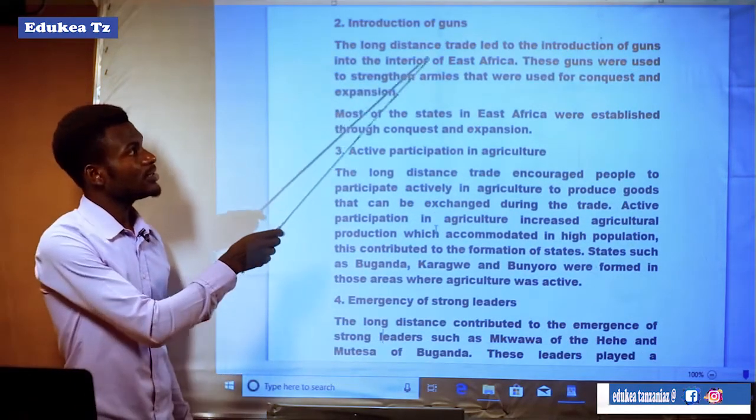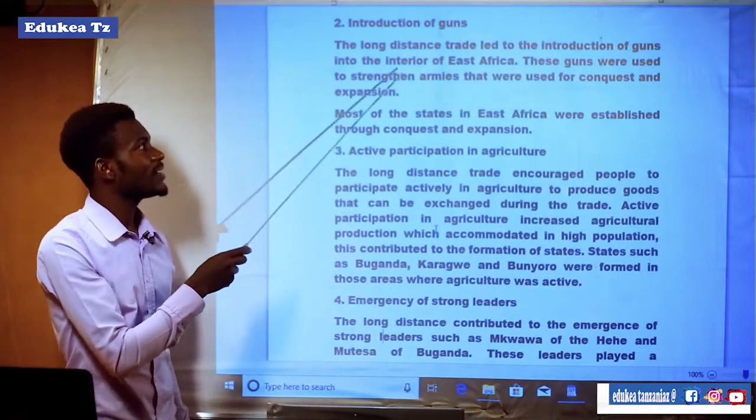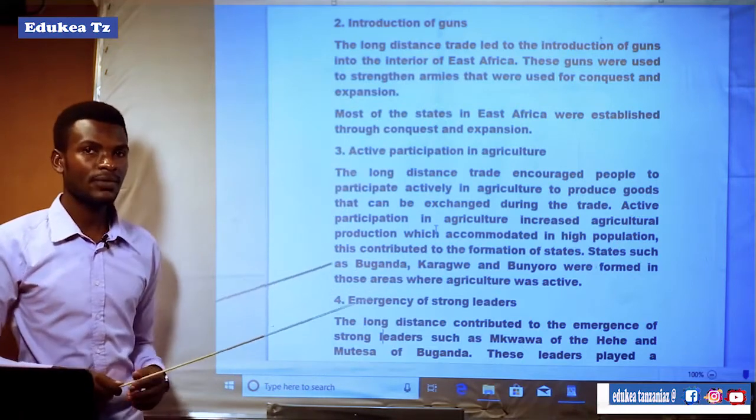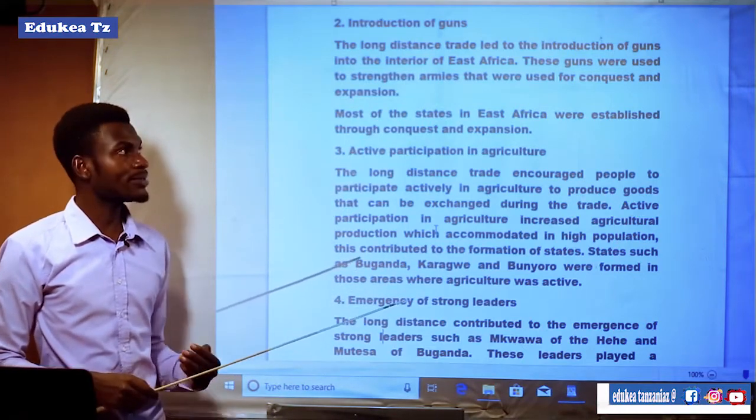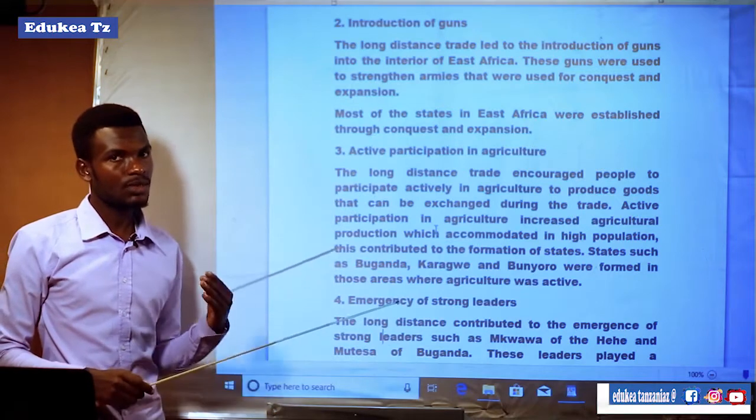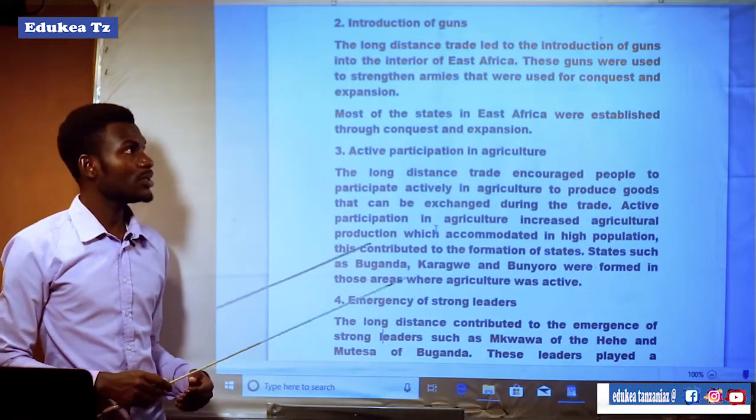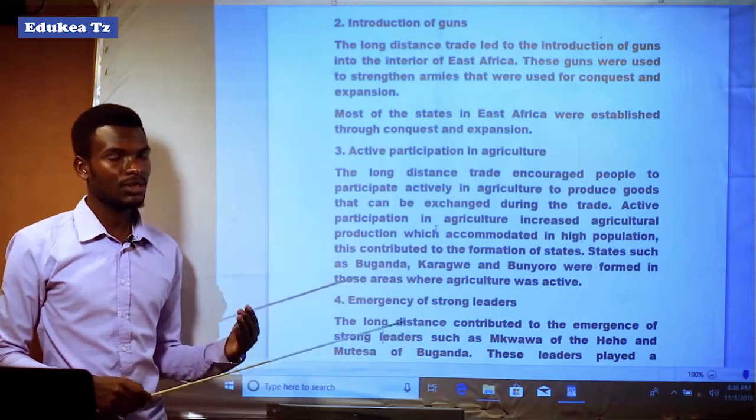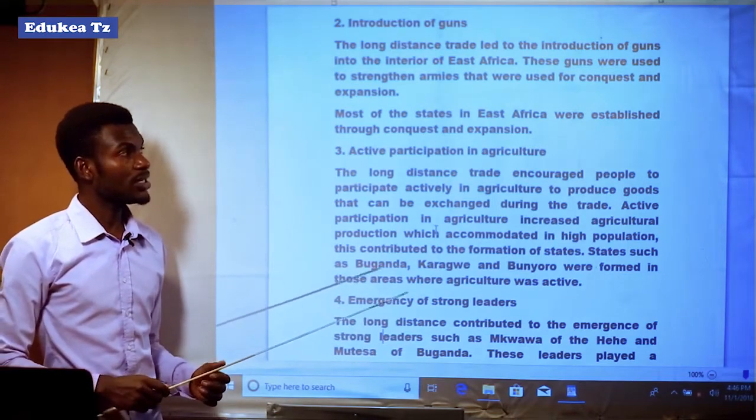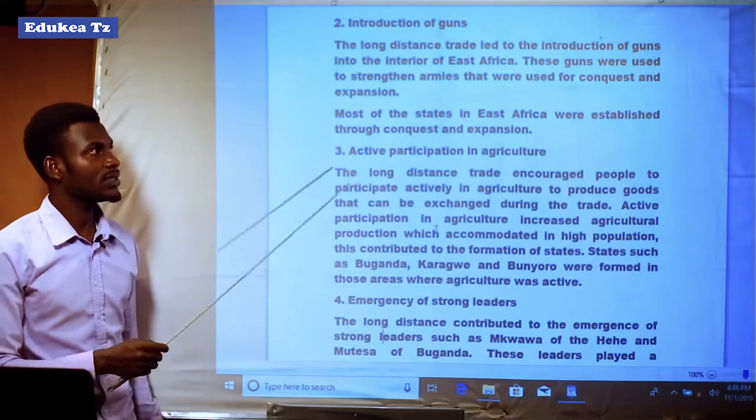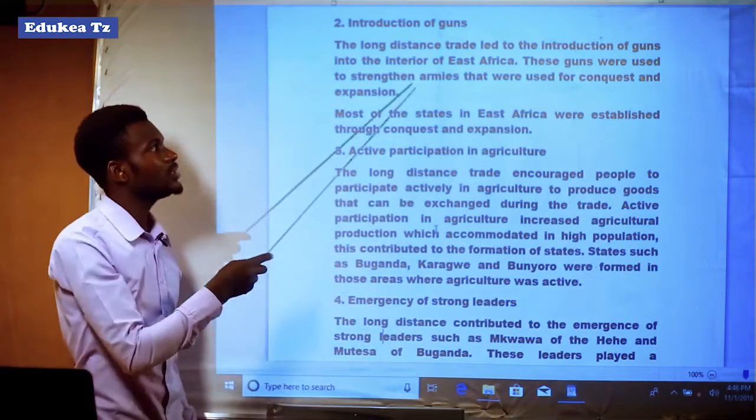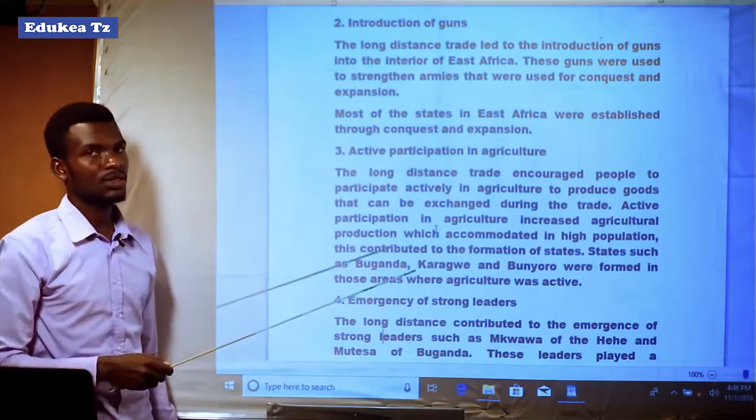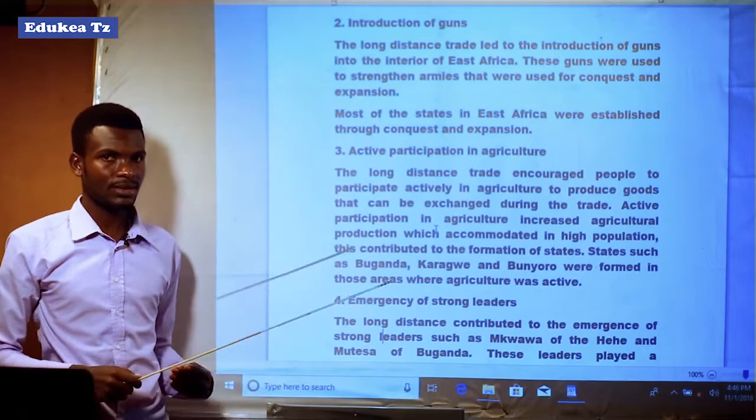The long distance trade led to the introduction of guns into the interior of East Africa. It means that in East Africa before the long distance trade there were no guns, but when the trade was conducted between the people of the interior of East Africa and the people from the coast, the Arabs and Swahili traders, they brought the guns to the interior parts of East Africa, and these guns were used to strengthen the armies that were used for conquest and the expansion of the territory of those states.